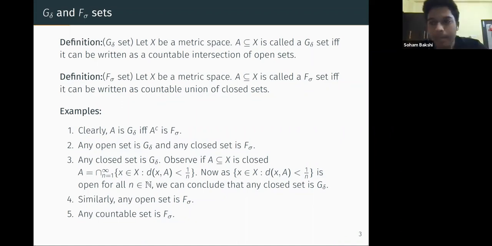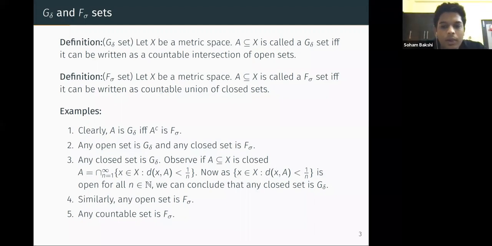So how to say this? For a closed set, we see that it can also be written as the intersection of sets of this form: the set of x in X such that d(x, A) is strictly less than 1 by n. Here d(x, A) is the infimum of the distance of points in A to x. So this is the set of all points in X having distance less than 1 by n from A. If we take the intersection over n, we get the points of A and the limit points of A.